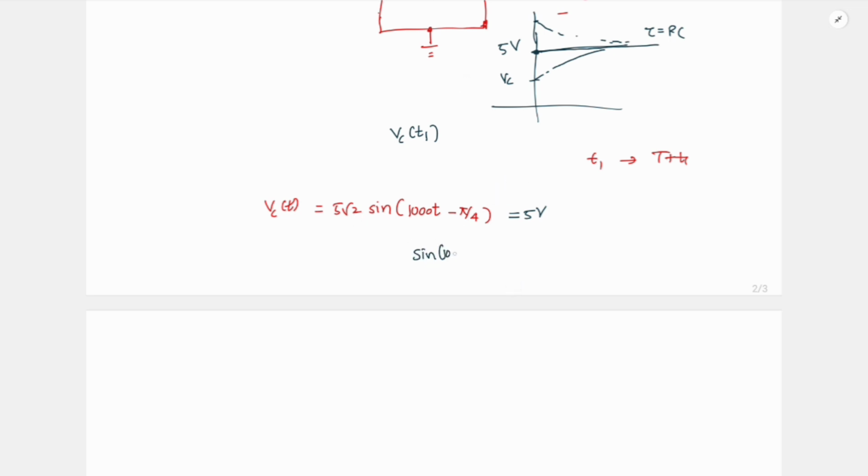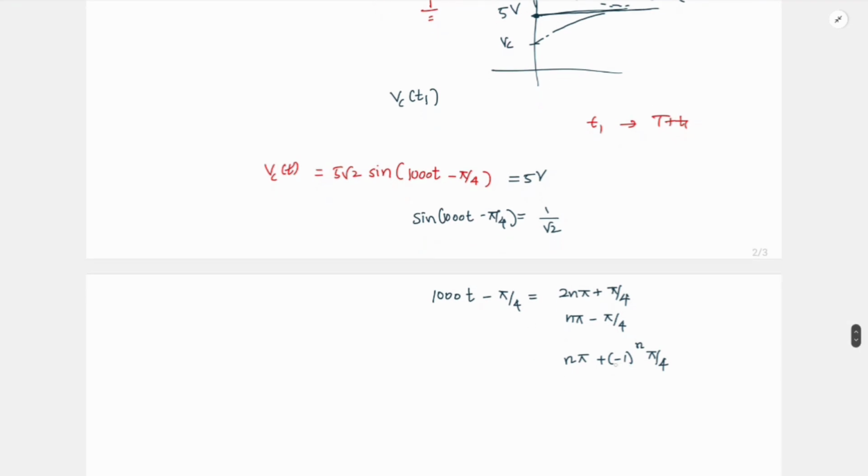So it is sine of 1000t minus pi by 4 is equal to 1 by root 2. Sine inverse of 1 by root 2. So my 1000t minus pi by 4 is equal to 2n pi plus pi by 4, right? This is in the first quadrant, or I can also get n pi minus pi by 4, which is in my second quadrant. So together I can write n pi plus minus 1 whole power n pi by 4. So for n equal to 0, it will be in the first quadrant, pi by 4. For n equal to 1, it will be pi minus pi by 4, which is in my second quadrant, and so on, okay? But I want the minimum T1.